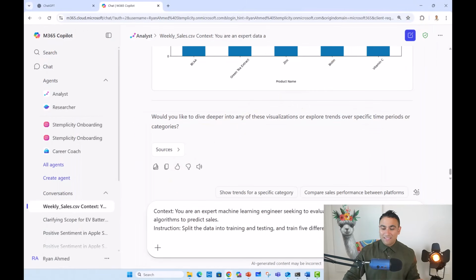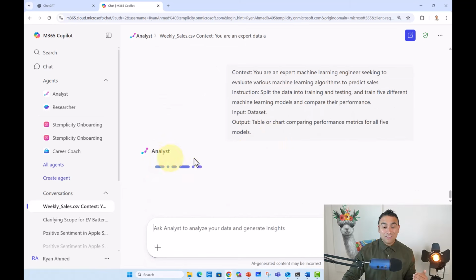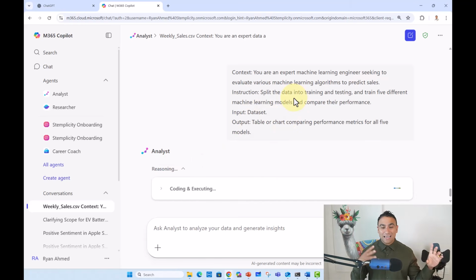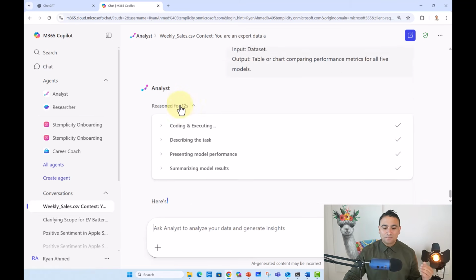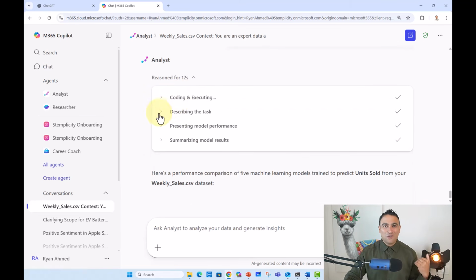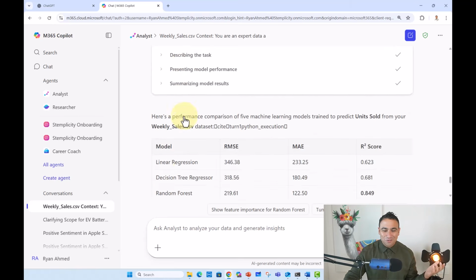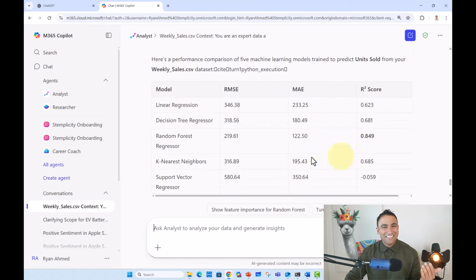So I'm just going to go ahead, paste that prompt, and I'm still talking to the Analyst Agent. And now the agent is going to take that data, it's going to split it into training and testing. It's going to build multiple machine learning regression models, and it's going to show you a leaderboard at the end that compares the performance of all these models. Please note that before, it used to take maybe a few hours for data scientists to do that, and now you're doing this in just a few seconds, which is mind-blowing.